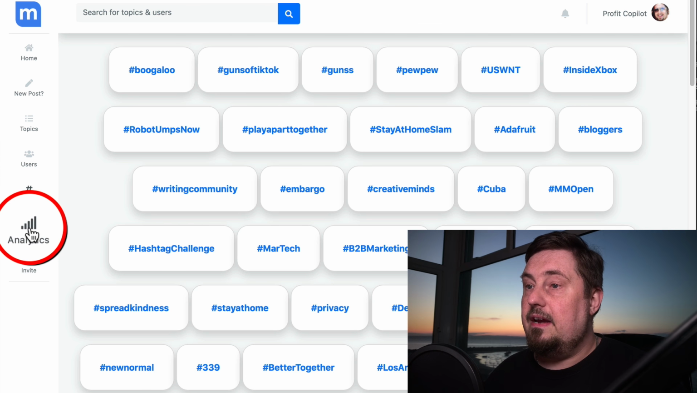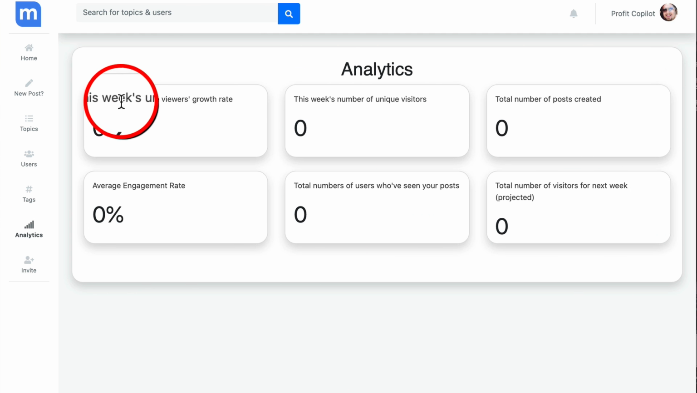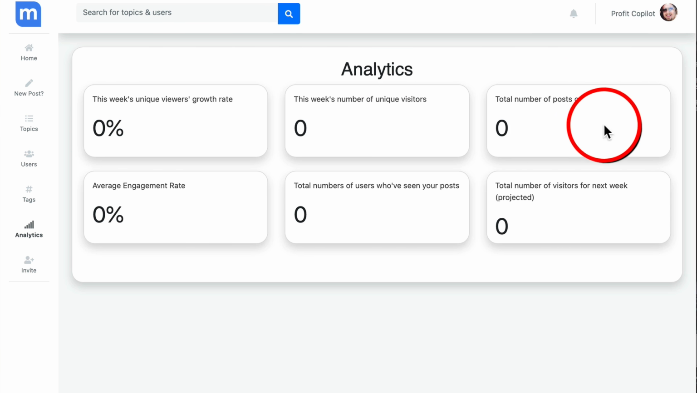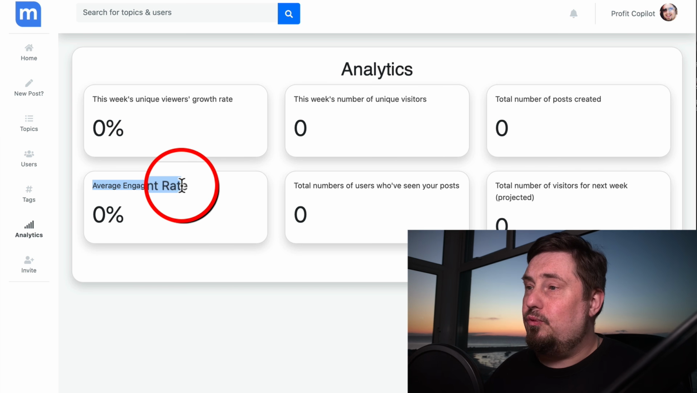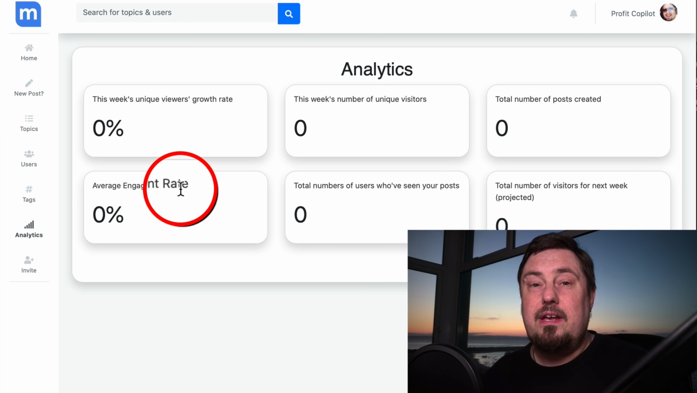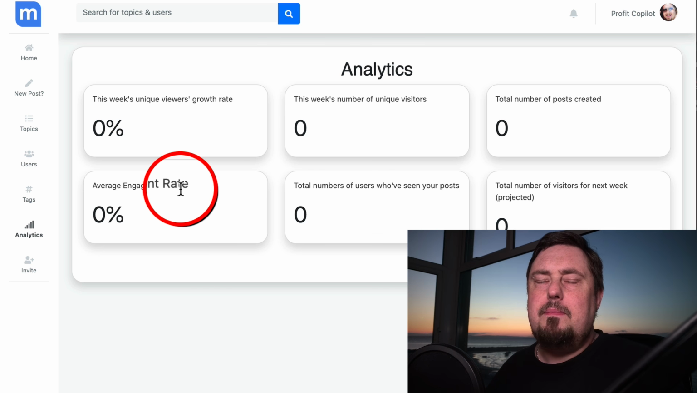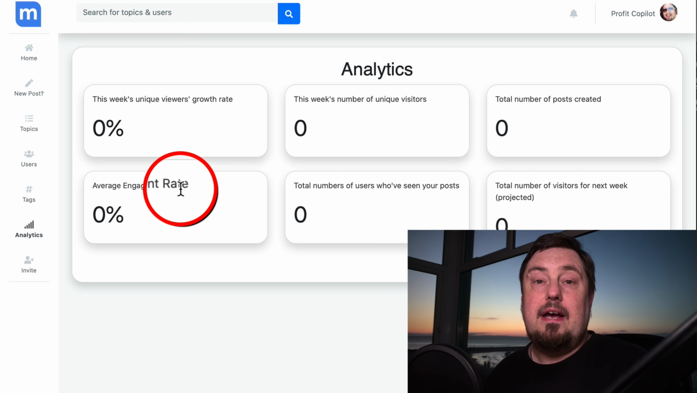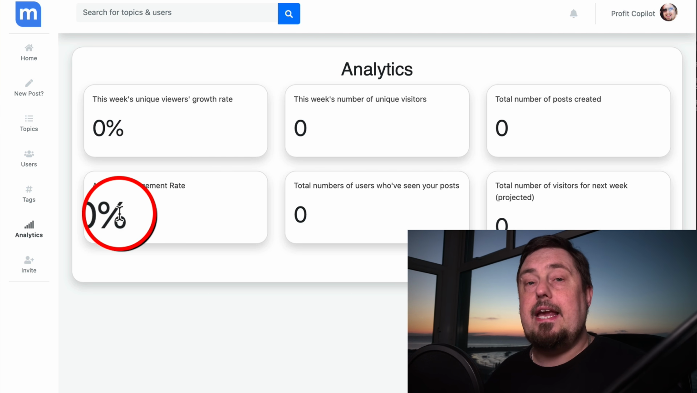Not only that, here we have the analytics section. There you can see this week's unique viewers, growth rate, the number of unique visitors, the total number of posts, average engagement rate. That's really important because, listen, when it comes to content marketing, engagement is everything. Okay, we can publish content wherever we want, but if no one's reading that, if no one's engaging with that content, then it's kind of meaningless. And what I really like about this platform is that it just gives you that data. We don't have to worry about guesswork or wondering if it's working or not. It just tells you. And that's very valuable. So they seem to really care about their community here.